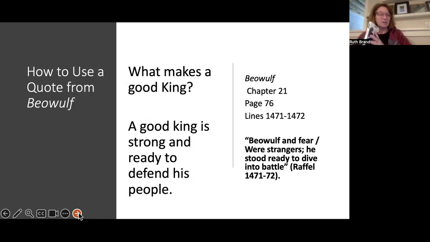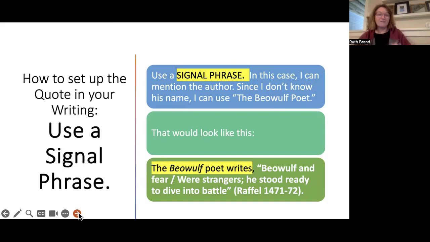And so as you write your CQE paragraphs this week, you're going to want to find a quote from the book that supports what you're saying. Let's take a look here at the first thing you do. The first thing you want to do after you find your quote, right? You dig through your reading and look for something that supports what you're saying. You want to use a signal phrase.